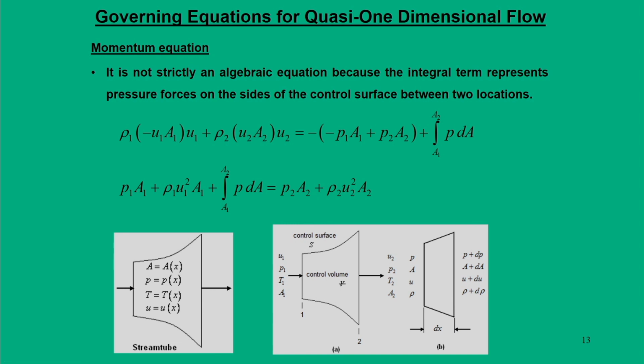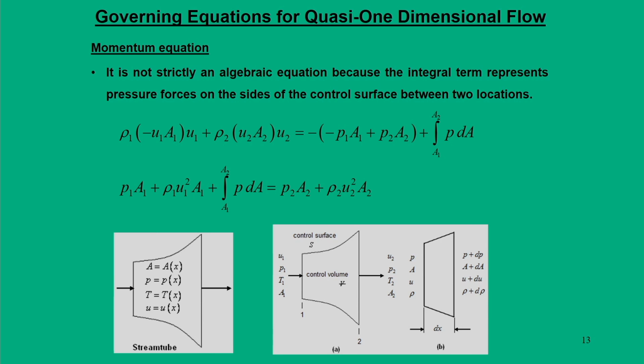Now, moving to the momentum equation. The momentum equation is not strictly an algebraic equation, because the area change matters.